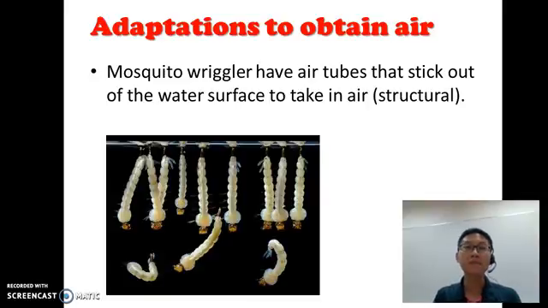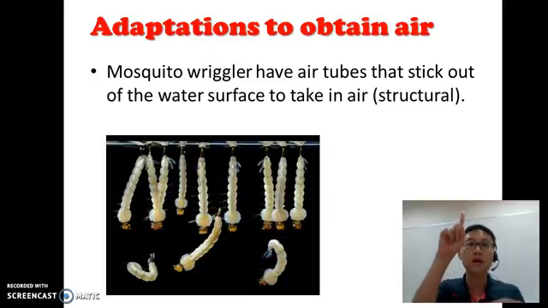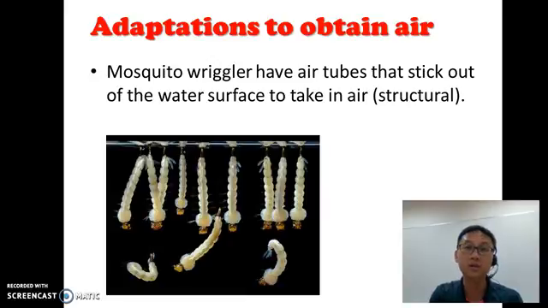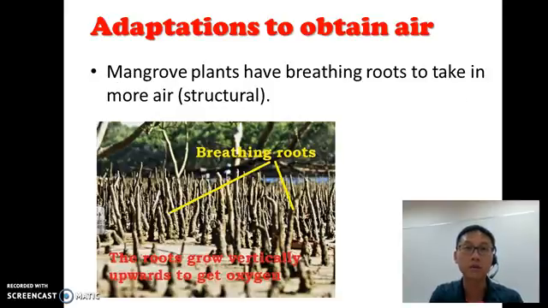Now, adaptations to obtain air. Mosquito wrigglers live in the water, but they don't have gills, so they cannot breathe underwater. So how do they survive? They have air tubes that stick out of the water surface so that they can take in air. It's something like snorkeling. I don't know whether you have done snorkeling or scuba diving. The snorkel has a tube that goes out of the water, the same thing as your wriggler. So this is a structural adaptation.